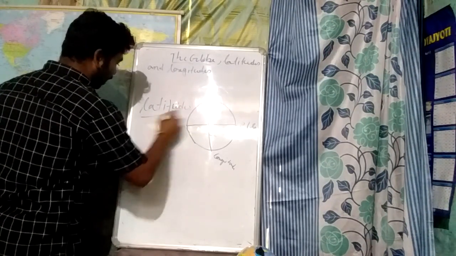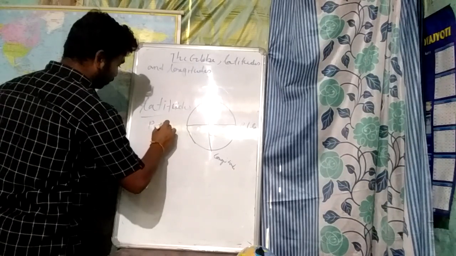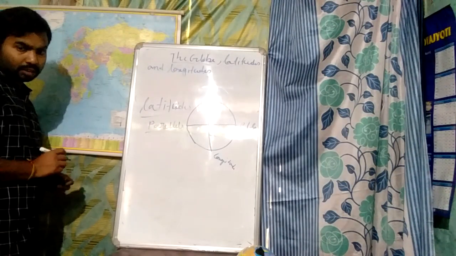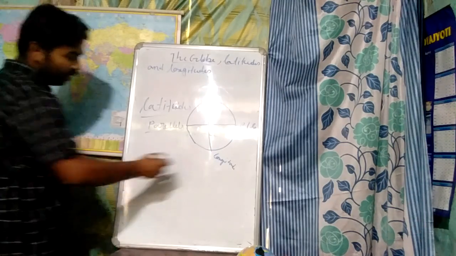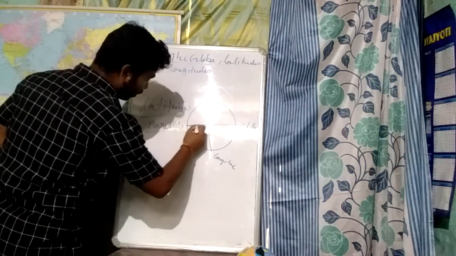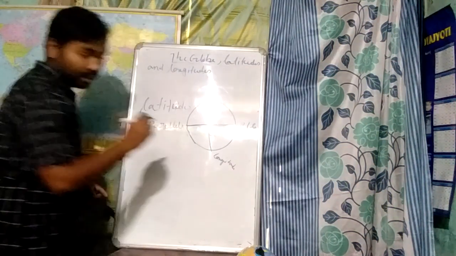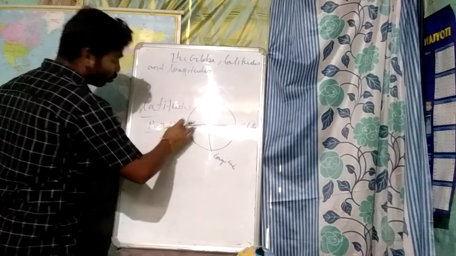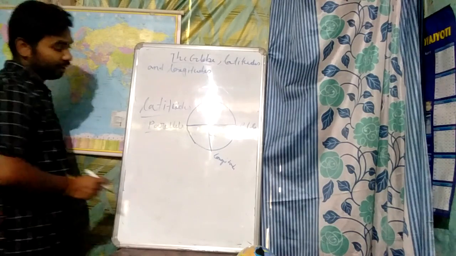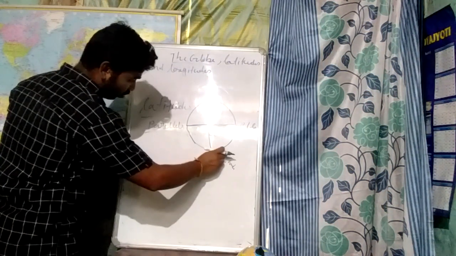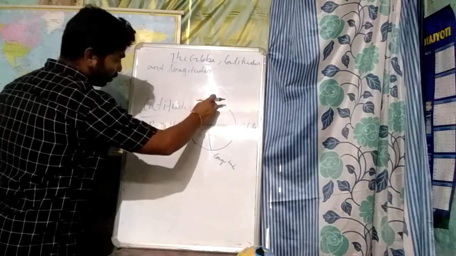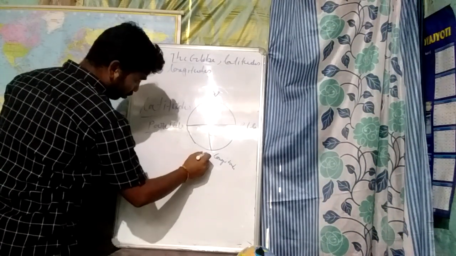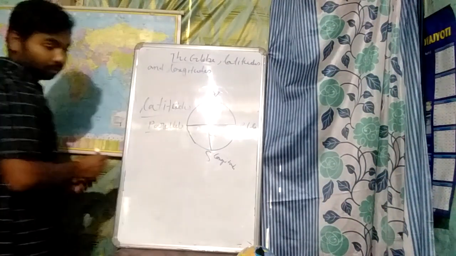Latitudes are known as parallels, and these are imaginary lines from east to west on our earth, and longitudes are also imaginary lines that pass from north to south.